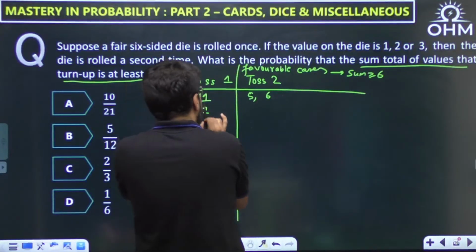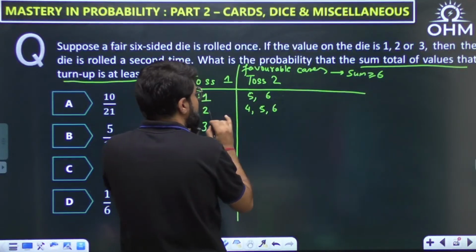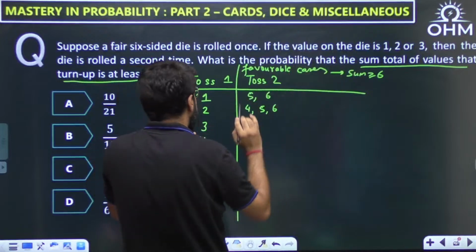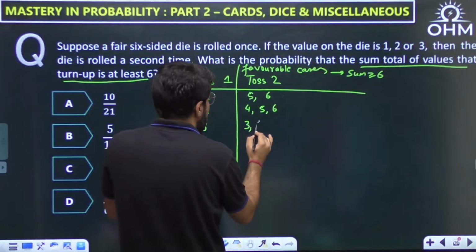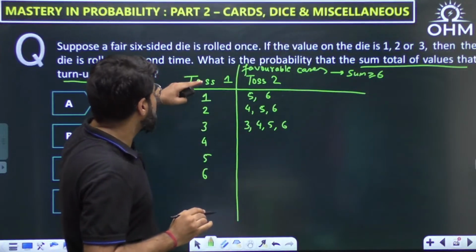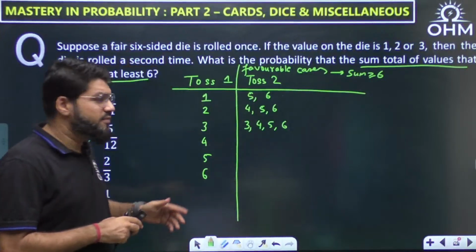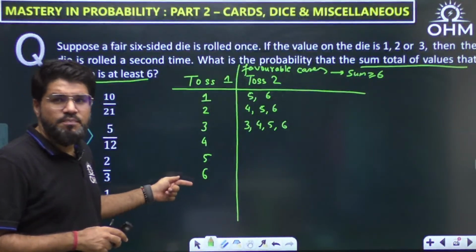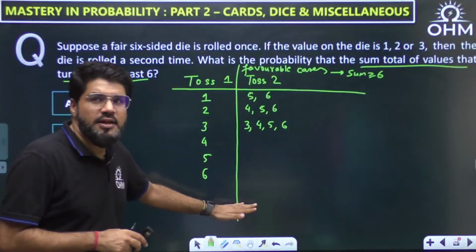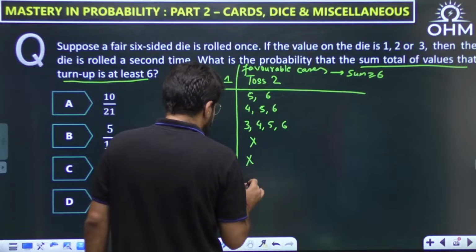If the first toss is 2, then you can take even 4 here. 2 plus 4 is 6, and then 2 plus 5, 2 plus 6. All of them satisfy sum greater than or equal to 6. If the first is 3, the second can also be 3, then 4, then 5 and 6. If toss 1 is 1, 2, 3, only then is the die rolled a second time. But if toss 1 is 4, 5, 6, you cannot toss it again, so there is no favorable case here.